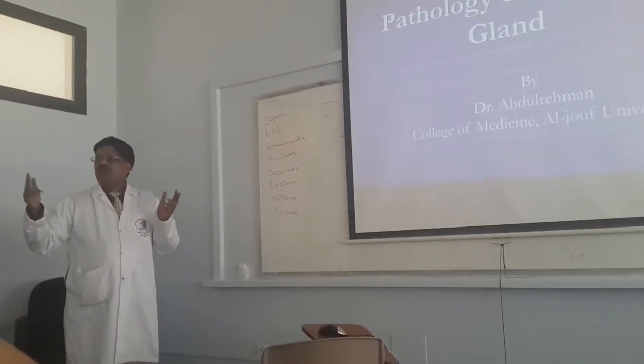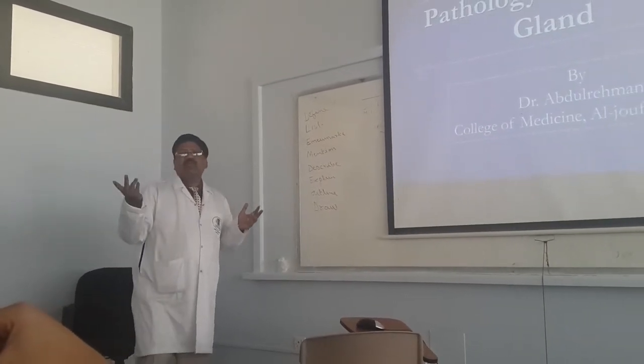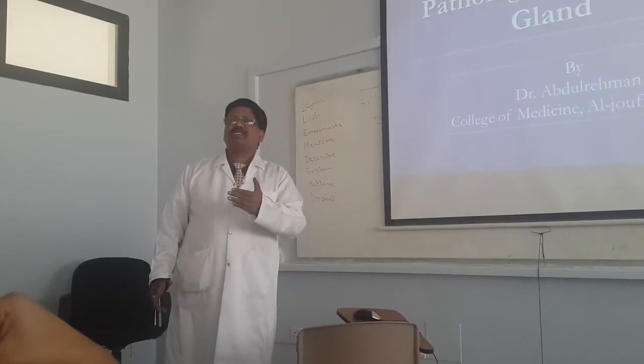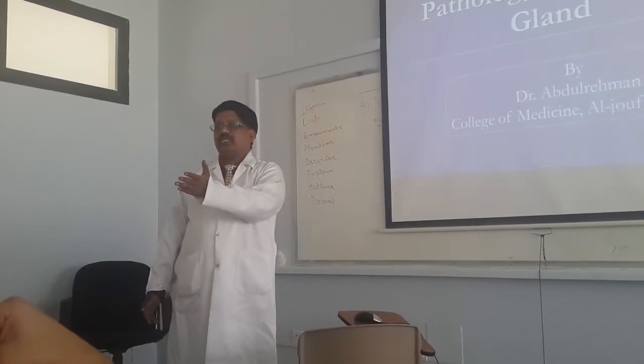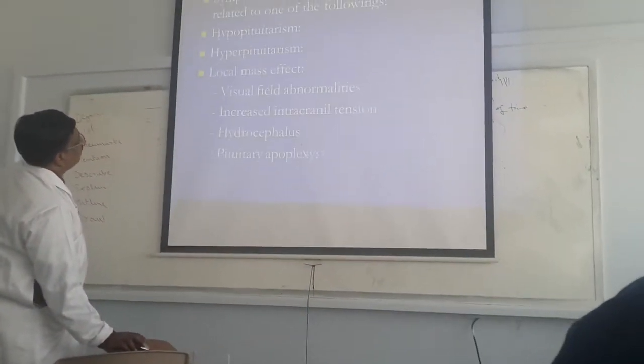Among these adenomas, prolactinoma is the most common. Prolactin hormone is secreted by the lactotropic cells. It leads to amenorrhea, infertility and galactorrhea. Another common tumor is the growth hormone adenoma, which produces growth hormone. Now we will go to the lecture.